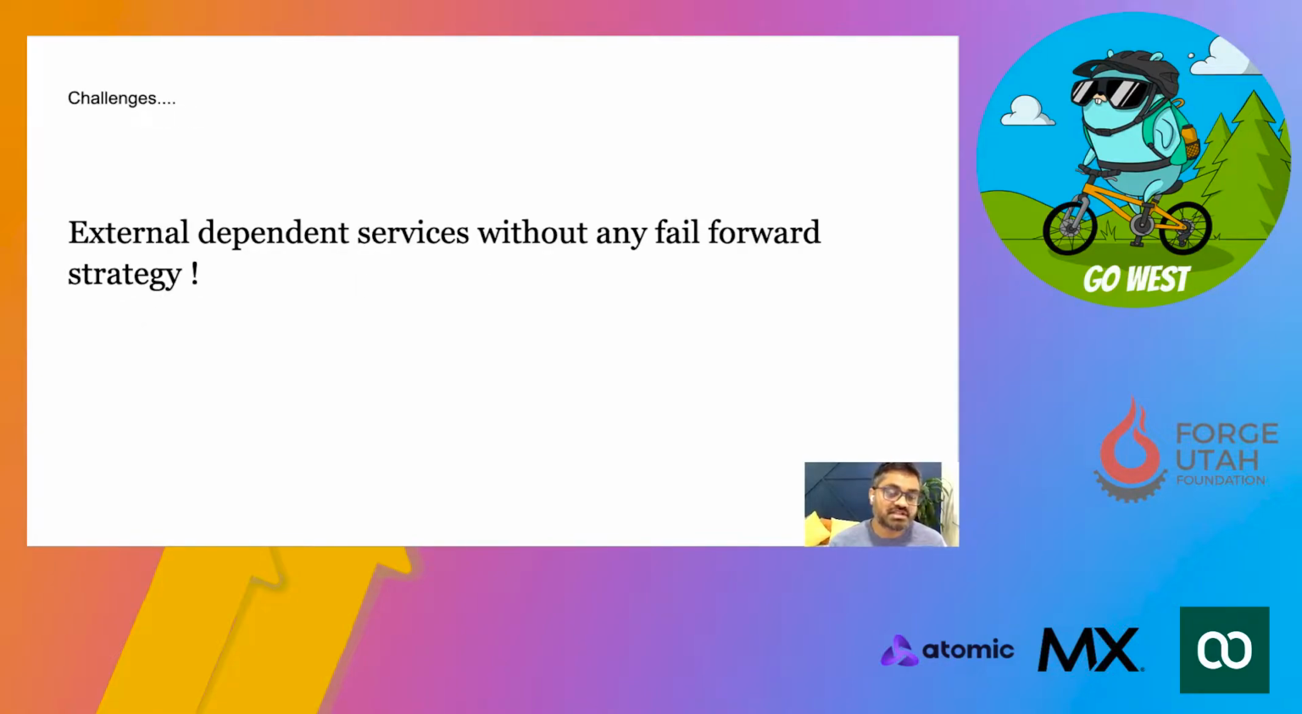Other than that, the other challenge was that we had so much dependency on external services, and these external services did not have any fail forward strategy. So if any external service which our API was depending on was failing, our whole API used to fail. And because of that, as a user, you wouldn't be able to watch the content.